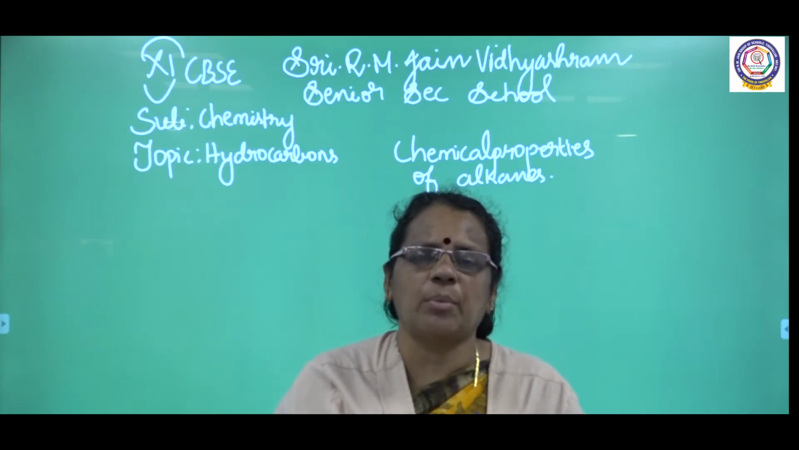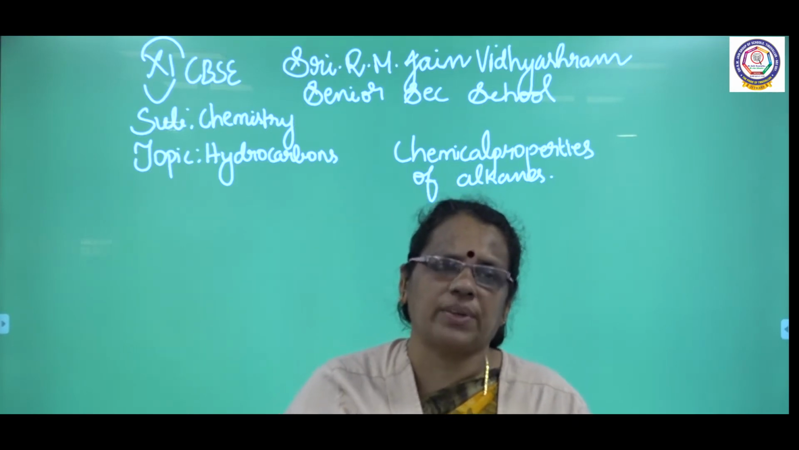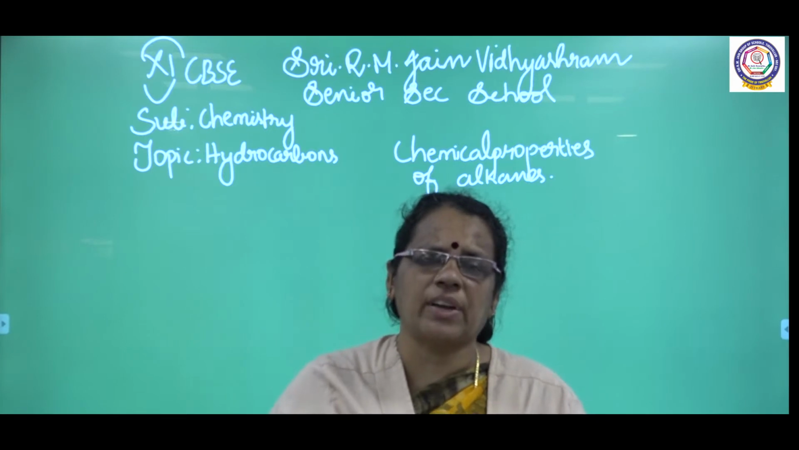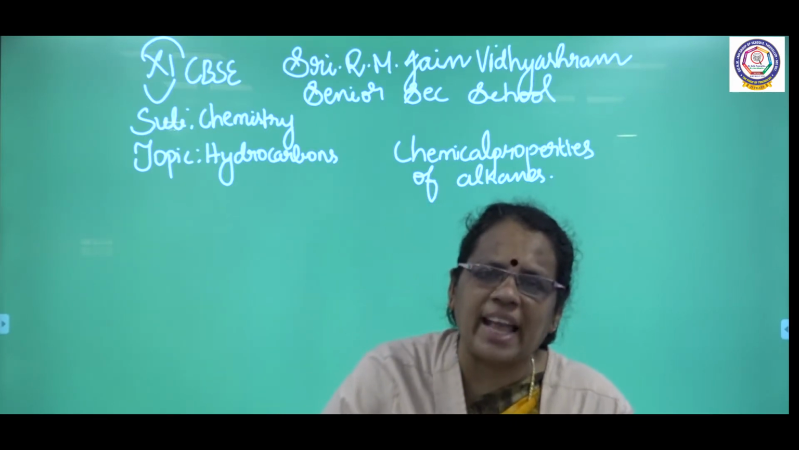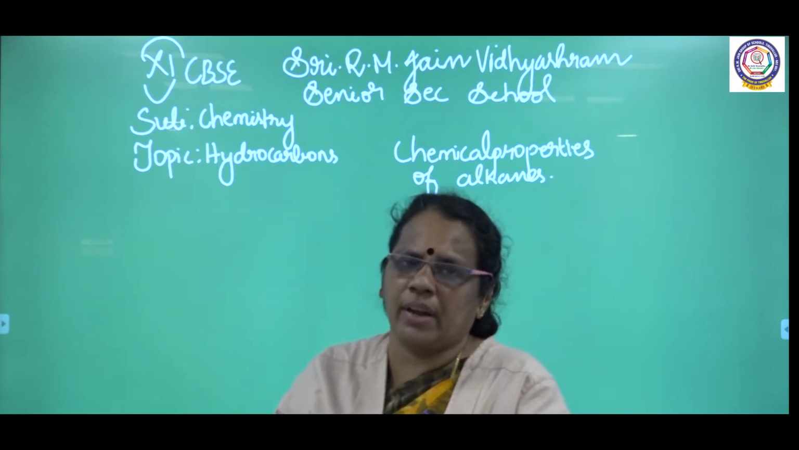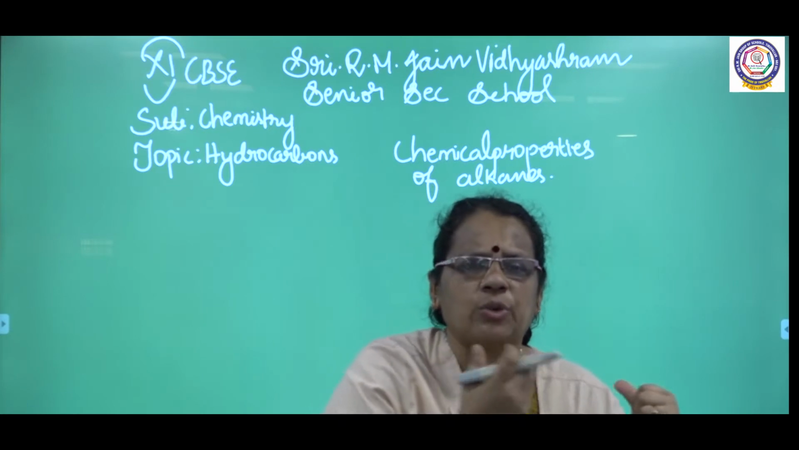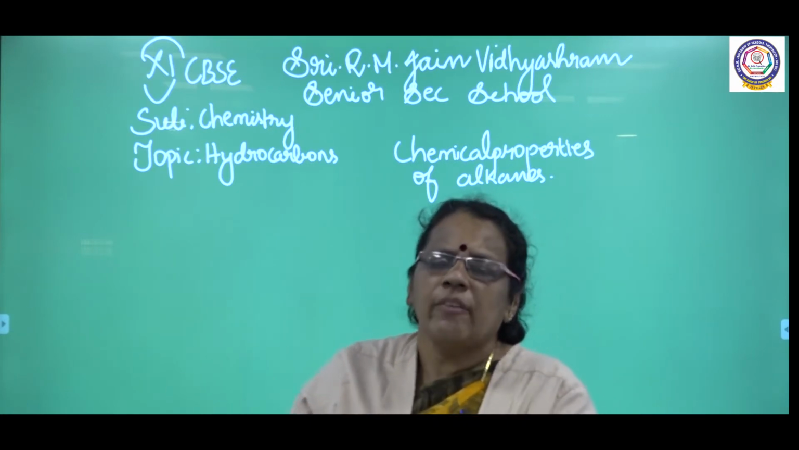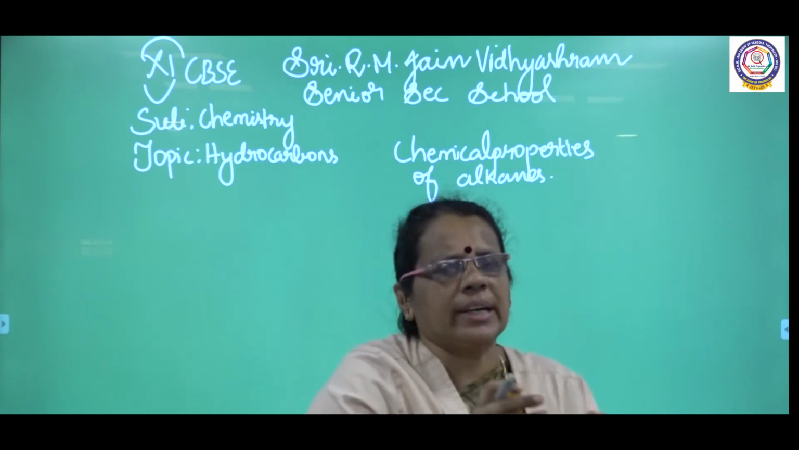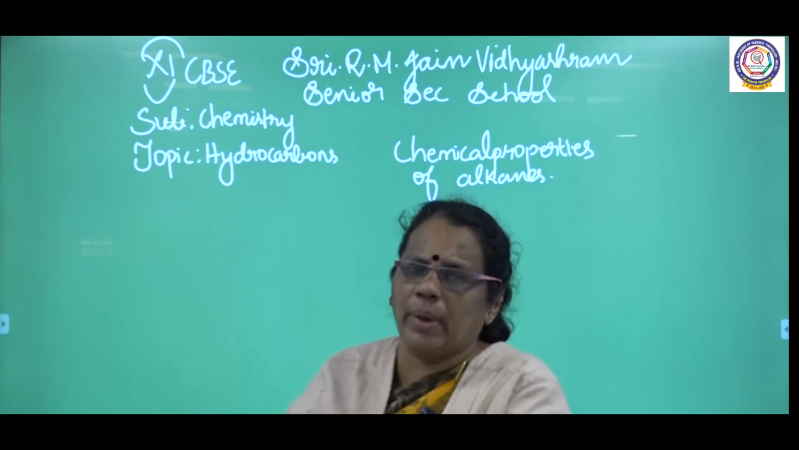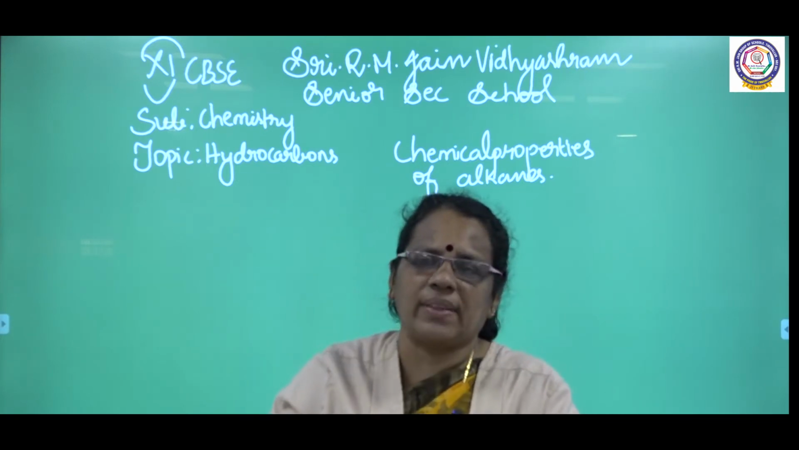Already we are discussing the chemical properties of alkanes. Yesterday I started with free radical halogenation. I told about halogens, and why fluorine is highly reactive when compared to chlorine, bromine and iodine, and we have seen how the reactivity varies. With fluorine, the reaction is highly explosive. With chlorine, I need the presence of sunlight. With bromine, I need heating, whereas with iodine, I need heating as well as a catalyst.